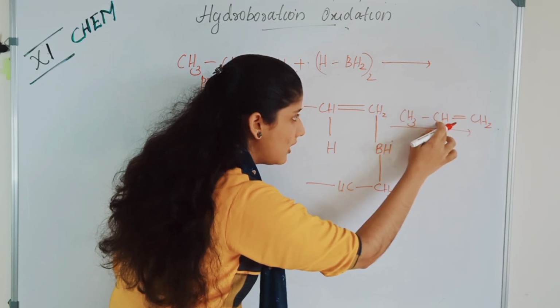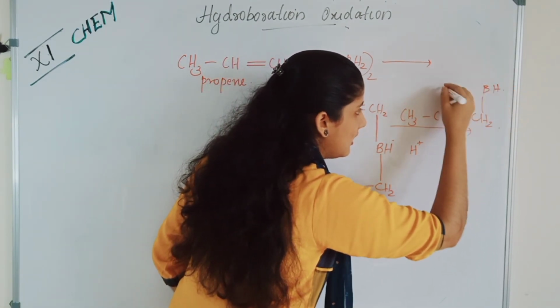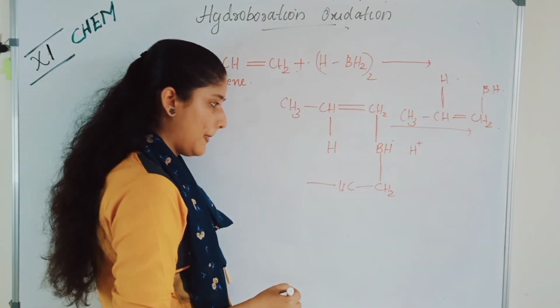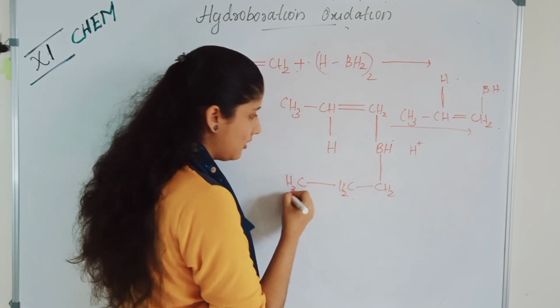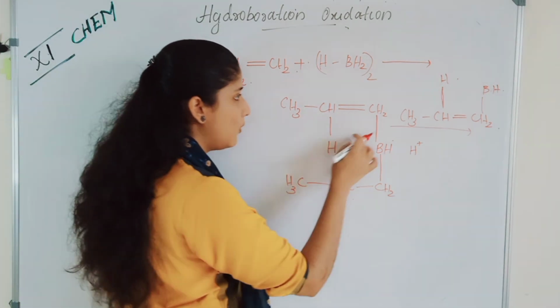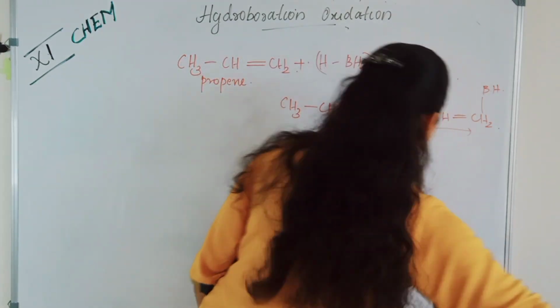Now here already there is BH, and the hydrogen will add, CH2, CH3. Students, have you understood? When we add the next molecule, this is what happens. Okay, look, I'll show you.